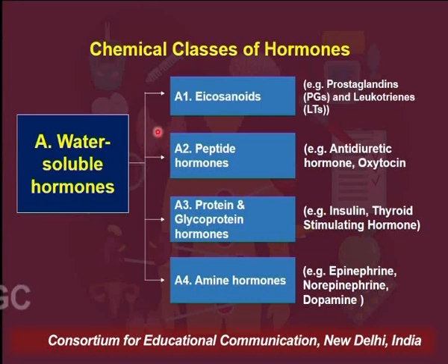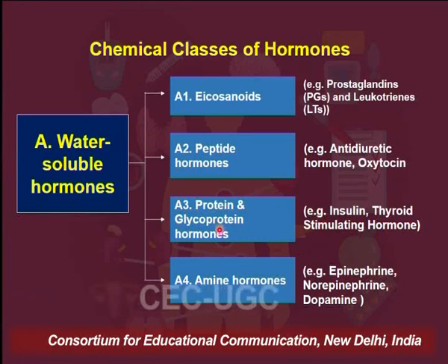You can see that water-soluble hormones include eicosanoids. These eicosanoids include prostaglandins and leukotrienes. Then there are some peptide hormones like oxytocin, antidiuretic hormone. Then there are some protein hormones including insulin.